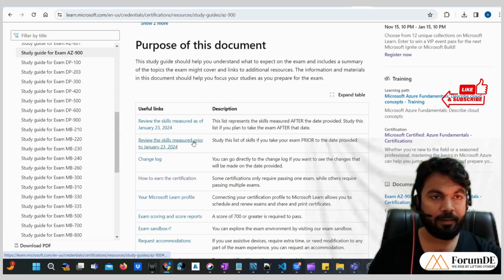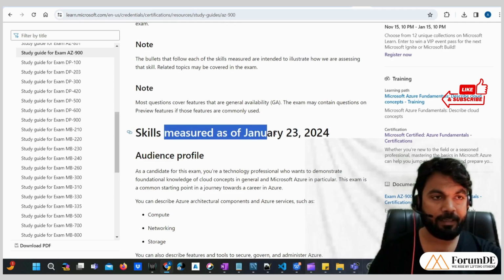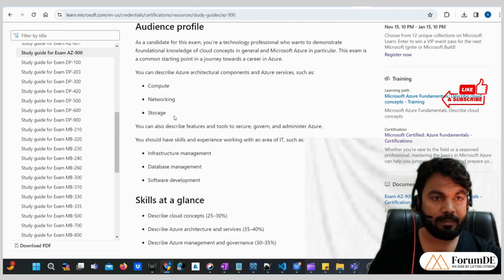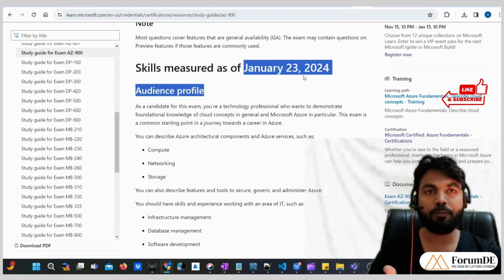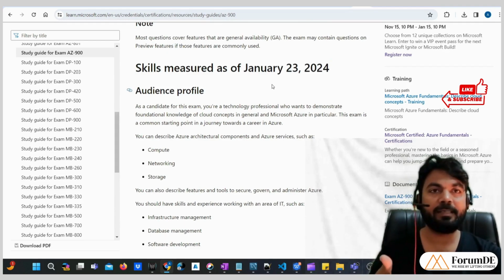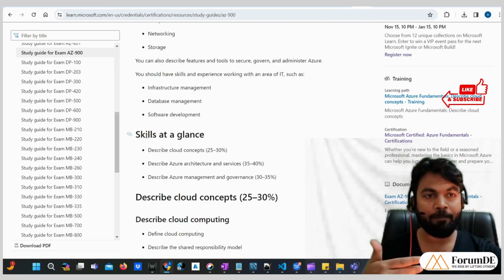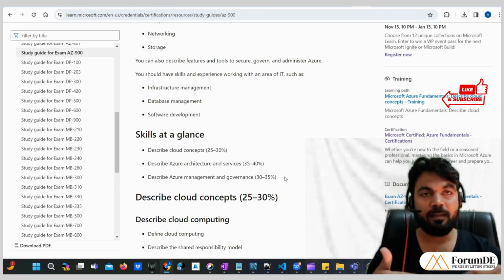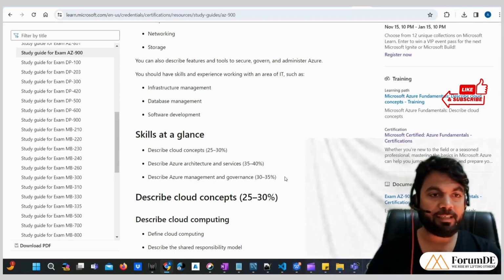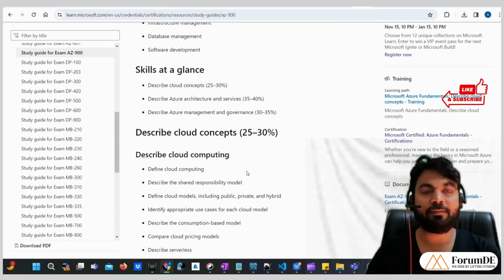Let's start from here: skills measured as of January 2023. So these were the skills that are being measured up to this date. After this date there might be changes in the syllabus. So these are the topics that will be covered in this syllabus. And if we see the skills at a glance, these are the percentage of topics around which questions will be revolving in your certification examination. So you need to focus on these topics, based on the percentage of questions that will be asked around those topics.